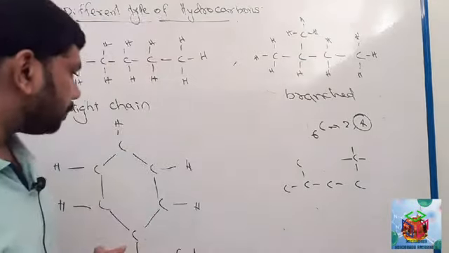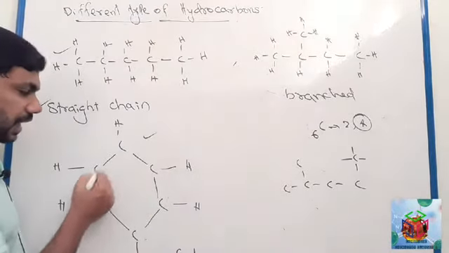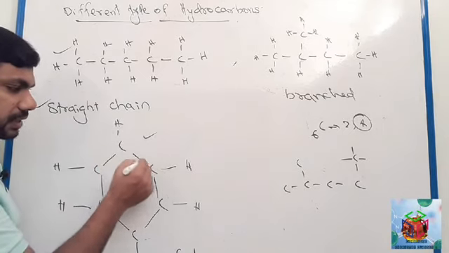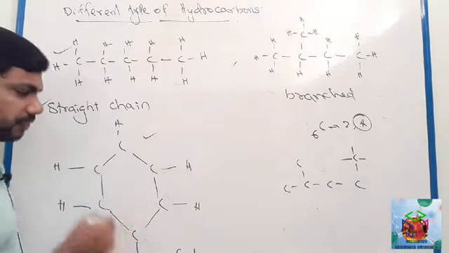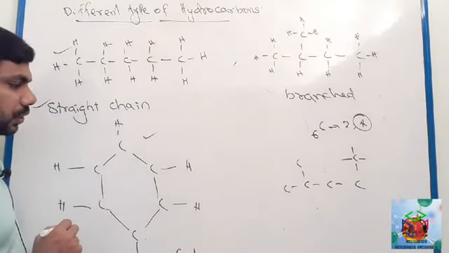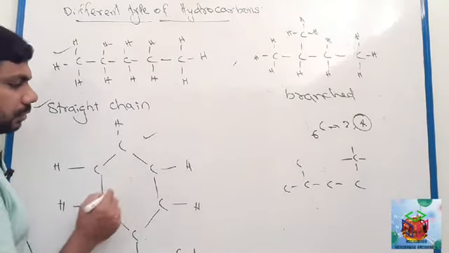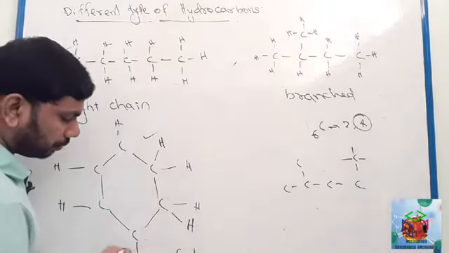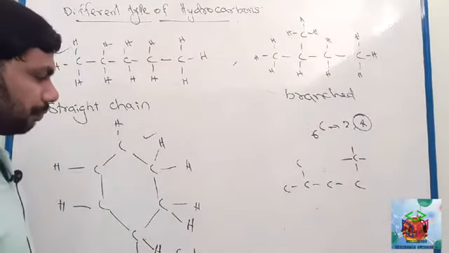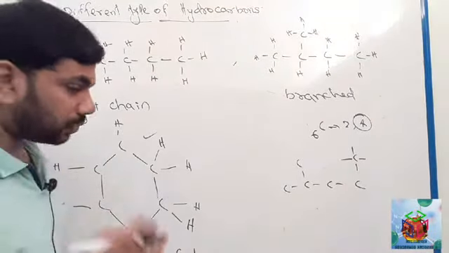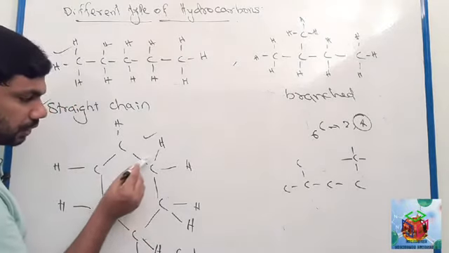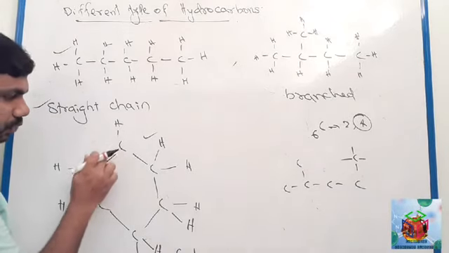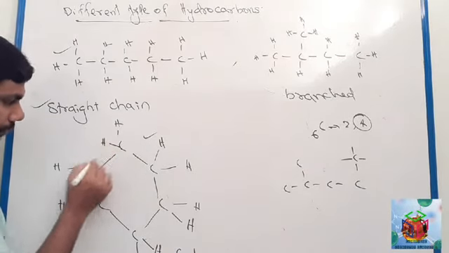We have another type of hydrocarbon. See here, this is a cyclic structure. Each carbon atom makes a single covalent bond in a cyclic form. Here there will be 2 more hydrogens; each carbon will have 1 more hydrogen, because we know the valency of carbon is 4. Look, this carbon: 1, 2, 3, 4. Similarly here, 1, 2, 3, 4.